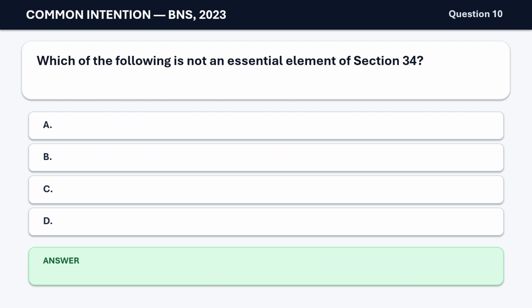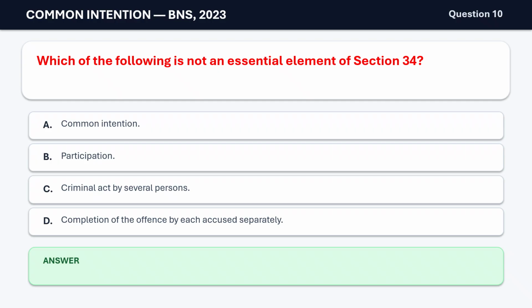Question 10. Which of the following is not an essential element of Section 34? A. Common intention. B. Participation. C. Criminal act by several persons. D. Completion of the offense by each accused separately. The correct answer is D. Completion of the offense by each accused separately.